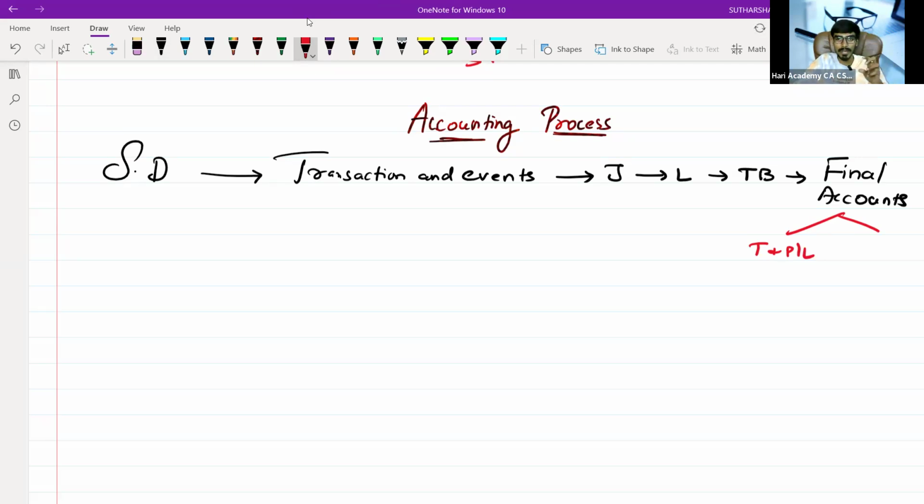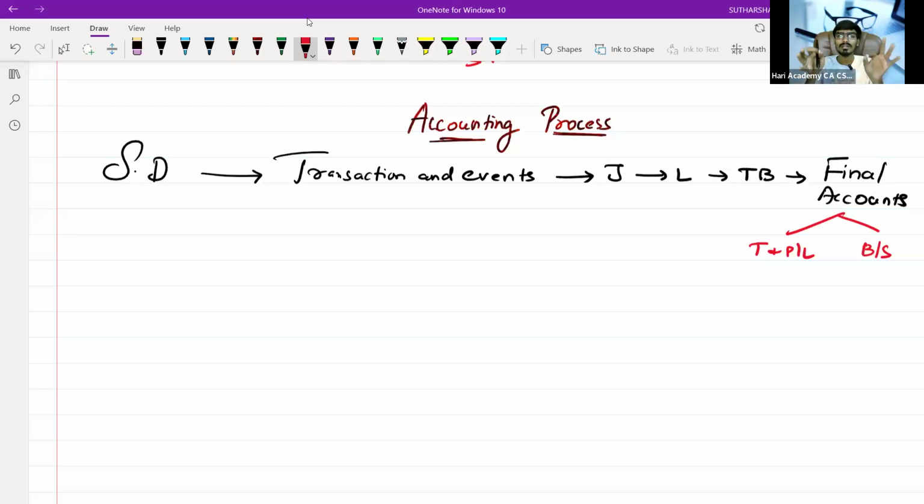That is revenue from operations, cost of goods sold, changes in inventory, everything we will study. Next, my final account will be the balance sheet. Sir, is accounting only till the balance sheet? Yes, that is only accounting. If you know the journal, in today's scenario, the system will automatically give you a balance sheet.